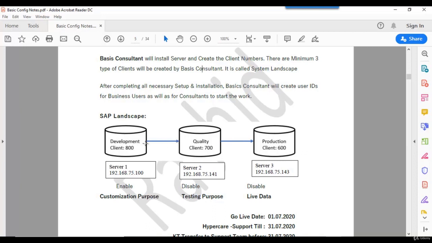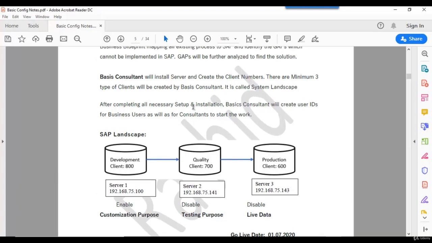Again, we can have development, sandbox and golden client like this. We can have further partitions for ABAP also, but this is the typical standard one. So this client generally means a logical partition.